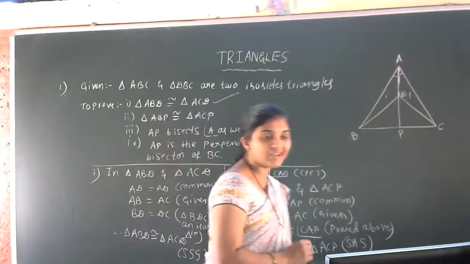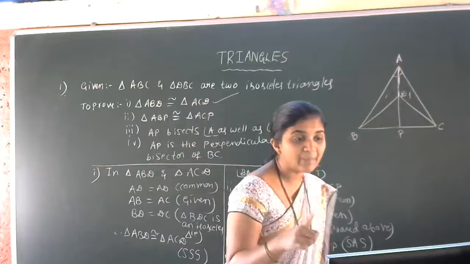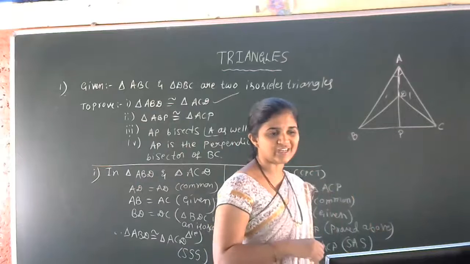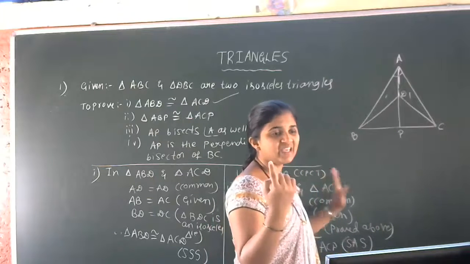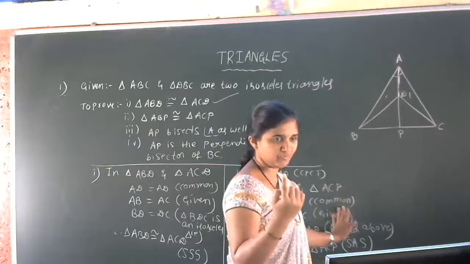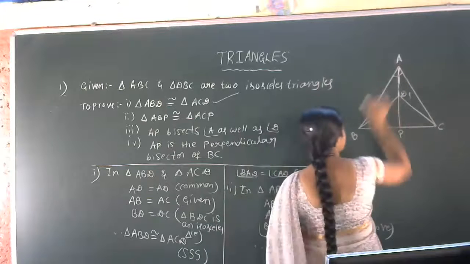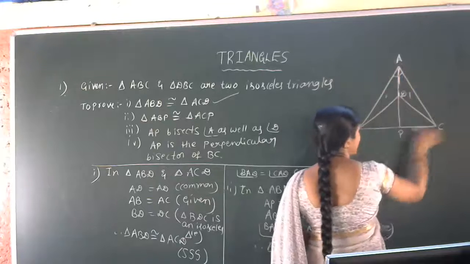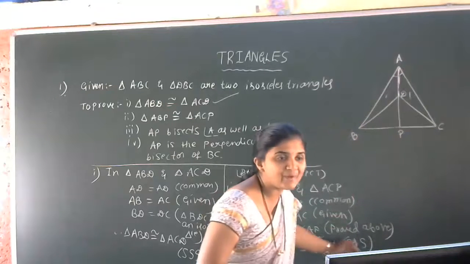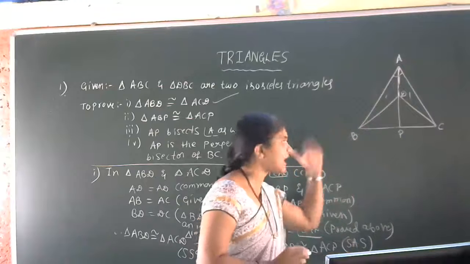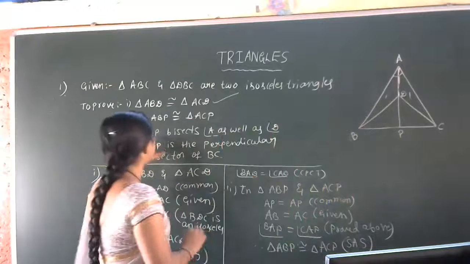Here we use the CPCT of the first congruent triangles. Is that clear? So with the help of the first CPCT, we got the second proof. Now triangle ABP is congruent to triangle ACP. With the help of the second congruency, can we show the third proof? What is the third one?